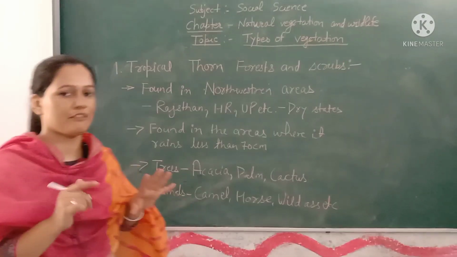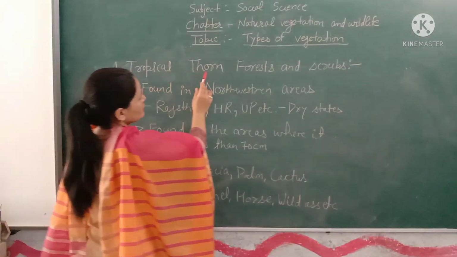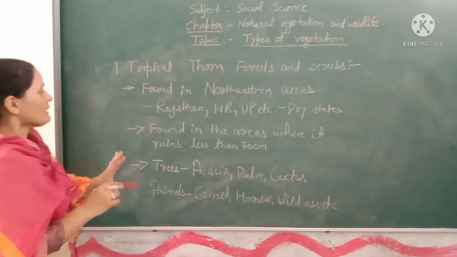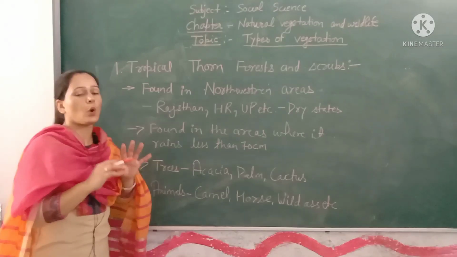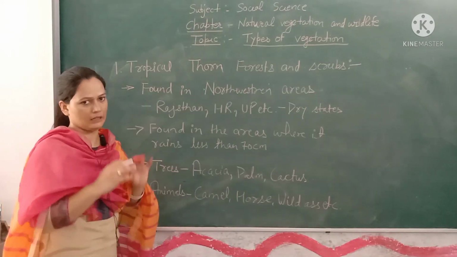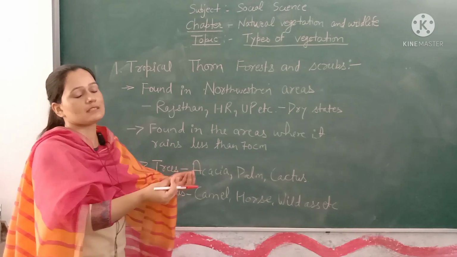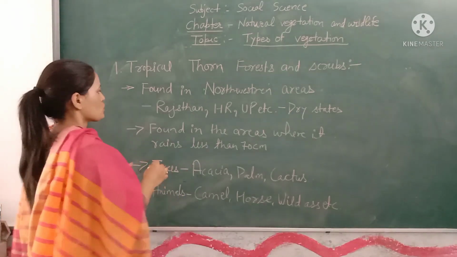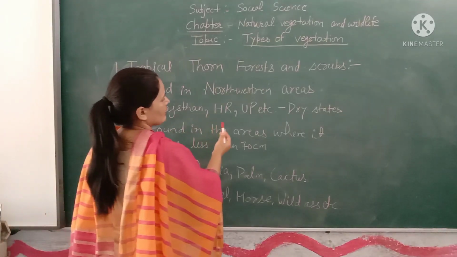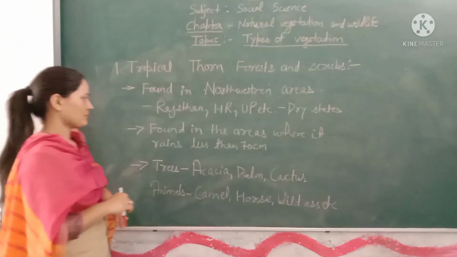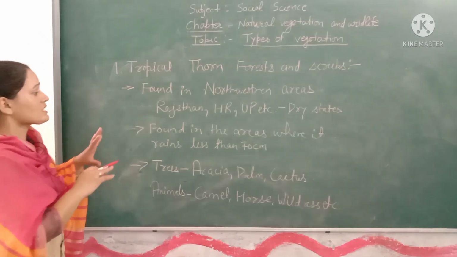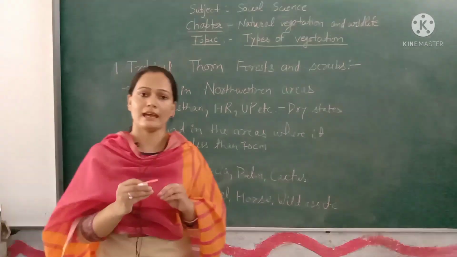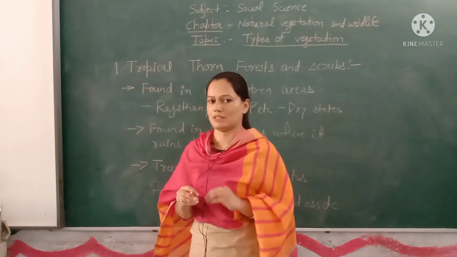The third type of vegetation is tropical thorn forests and scrubs. It is found in the northwestern part of the country. These are dry states, or we can say places where it rains very little. These states are Rajasthan, Haryana, UP, etc. It is found in those areas where it rains less than 70 centimeters.